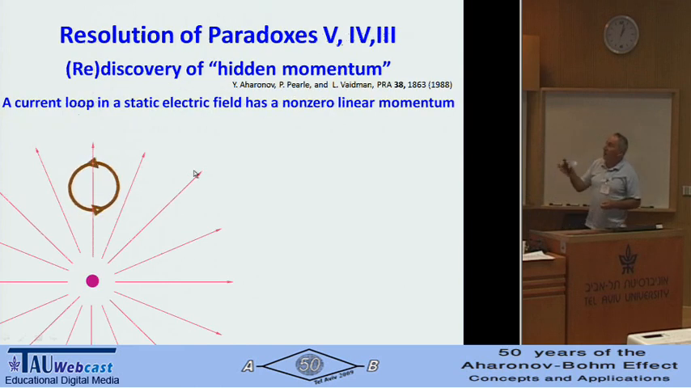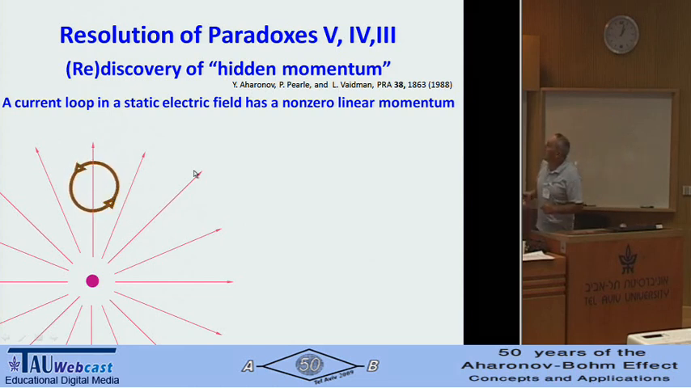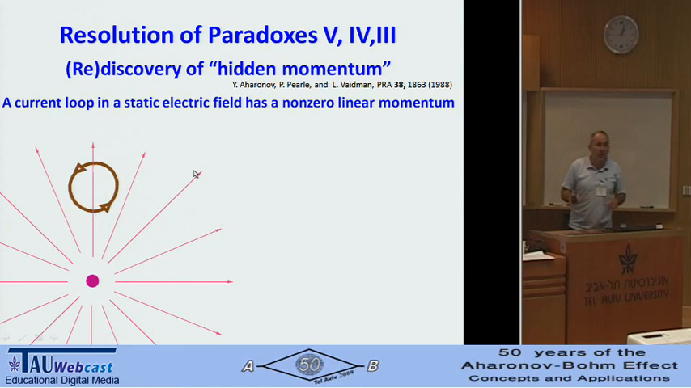So the resolution to all this paradox is really what's called hidden momentum. I called it rediscovery because we didn't know about it, and to answer the Boyer, we rediscovered it. What it tells us is that if we have a current loop in an electric field, it will have a linear momentum. Nothing really is moving here, but the total mechanical momentum in this current is not zero. It will be to the left.